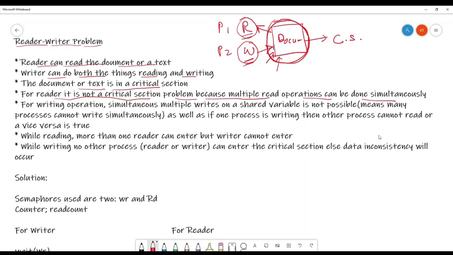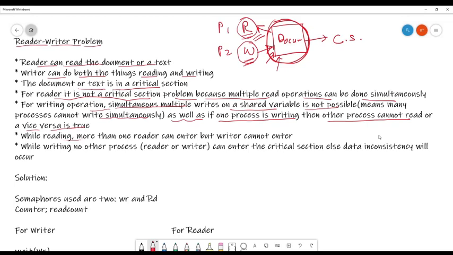As I mentioned earlier, this document can be read simultaneously by different reader processes at the same time. So it's not a critical section problem for readers, but for the writer it is. For writing operations, simultaneous multiple writes on a shared variable are not possible, meaning the processes cannot write simultaneously. And if one process is writing, then another process cannot read, or vice versa. If one process is reading, then we should not allow the writer process to write, and vice versa.